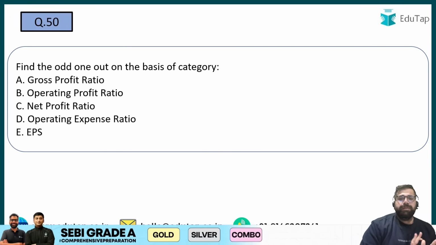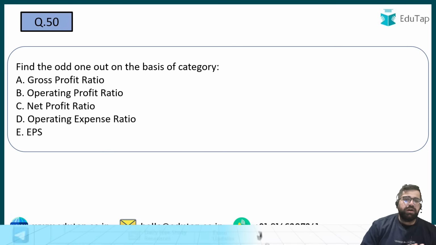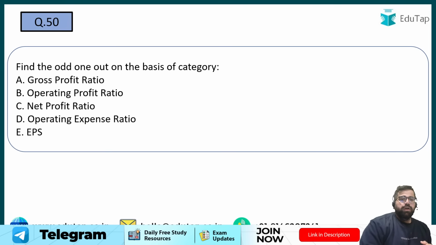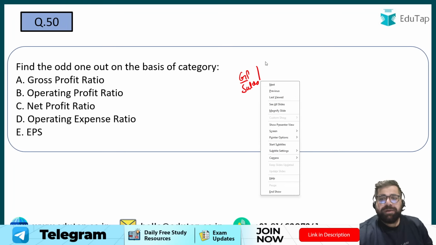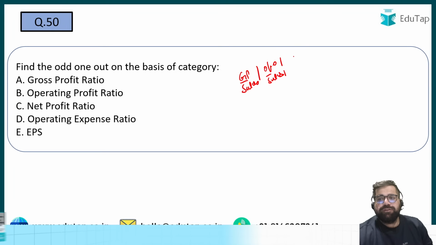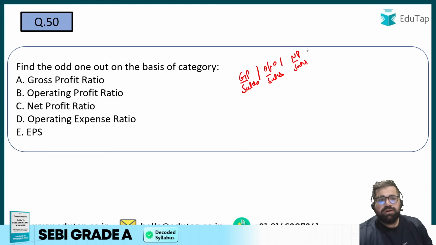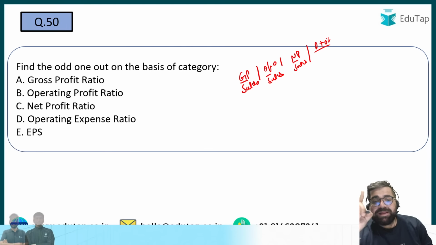Find the odd one out based on the basis of category. You have been given 5 ratios. You have to find the odd one out. Gross profit ratio is gross profit divided by sales. Your operating profit ratio is operating profit divided by sales. Net profit ratio is net profit divided by sales. Operating expense ratio is your direct plus your operating expenses divided by sales.